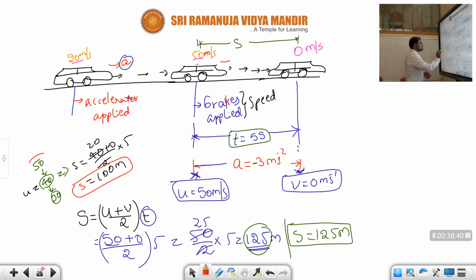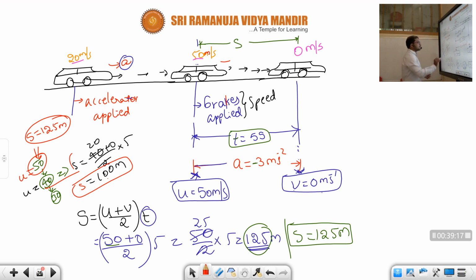Children, once see, when you kept initial velocity u as 50 meter per second, what is the displacement you got, children? Distance 125 meter. Whenever you kept initial velocity 40 meter per second, how much is the value of S, children? 100 meters. Means the moment you are about to apply the brakes, the first thing is what, children? You need to decrease the speed. Whenever the speed is more, and if you apply the brakes, it takes so much distance in order to stop that car, children. Immediately the car won't stop.